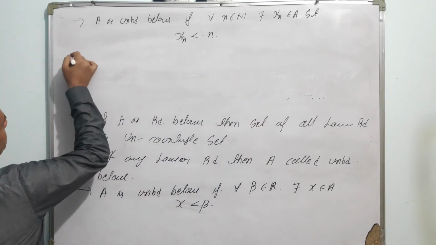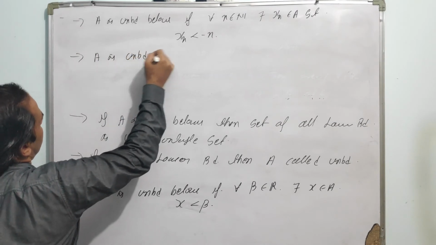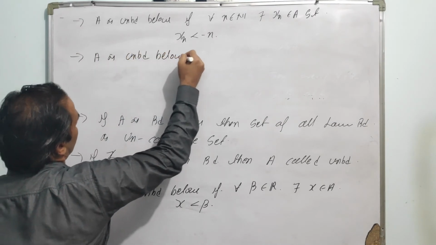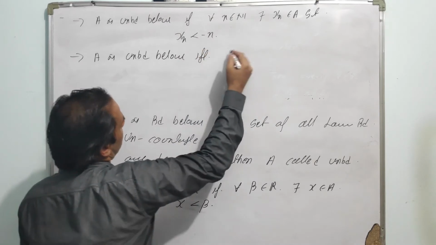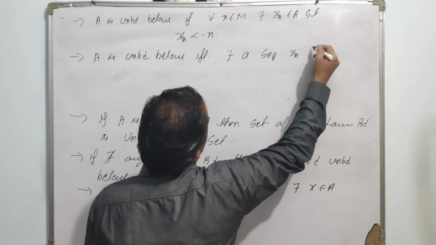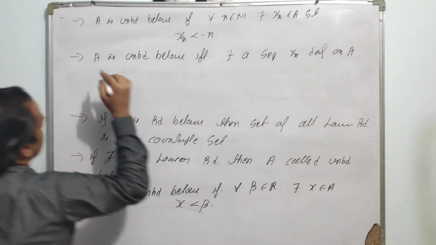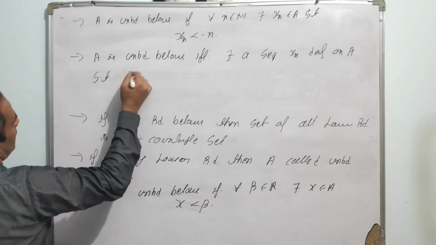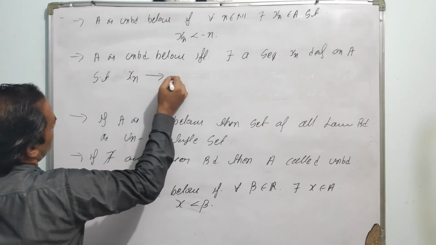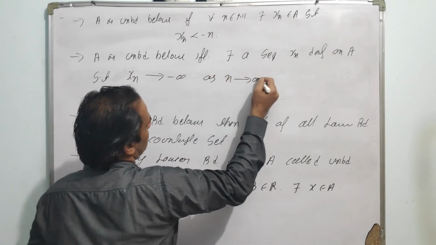That is, A is unbounded below if and only if there exists a sequence x_n defined on A such that x_n diverges to minus infinity as n tends to infinity.